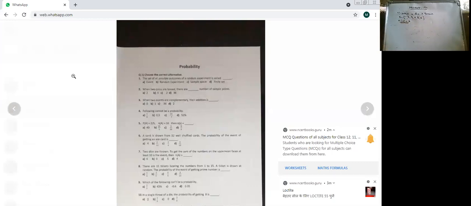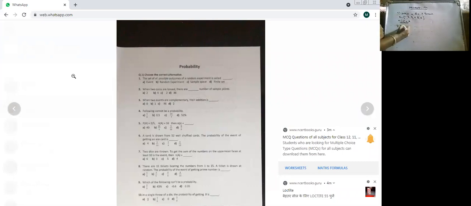You should know all the kinds of even numbers, odd numbers, prime numbers. Even numbers will be 2, 4, 6. Odd numbers will be 1, 3, 5. Prime numbers will be 2, 3, 5. And if they ask you perfect squares, 1 and 4. So in this kind of sums, you should know all those basic things of maths: even numbers, odd numbers, prime numbers, perfect squares, perfect cubes, and all.